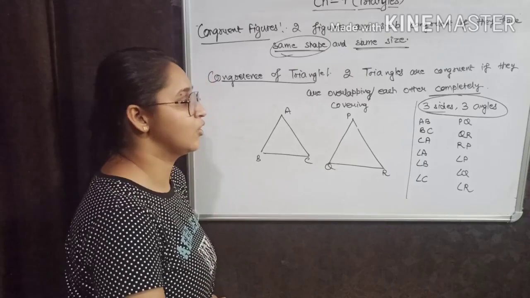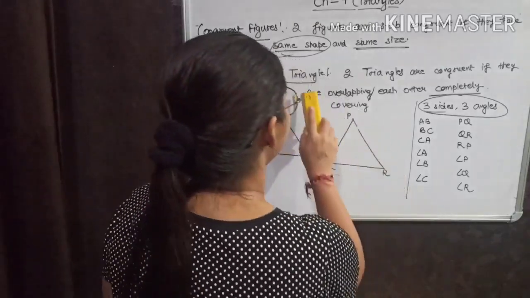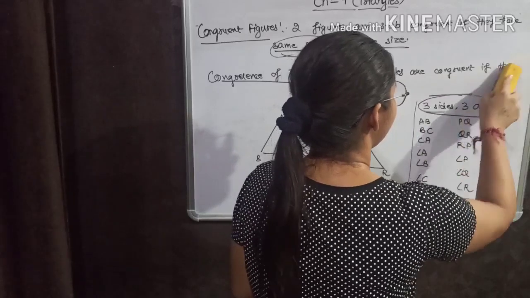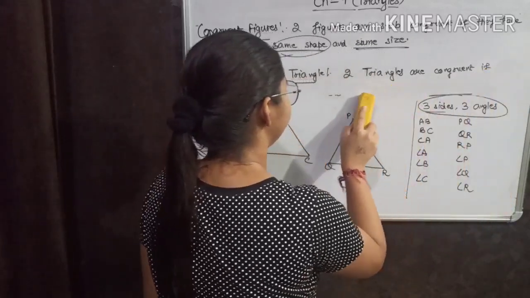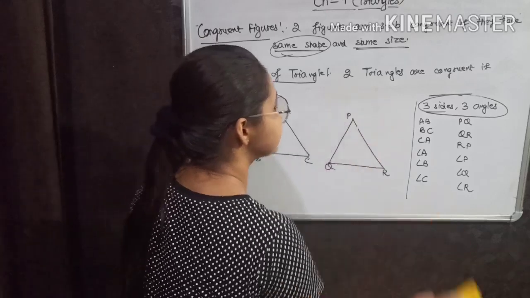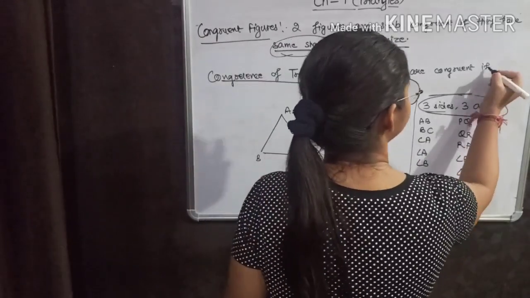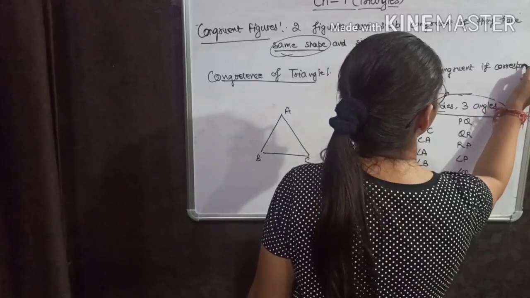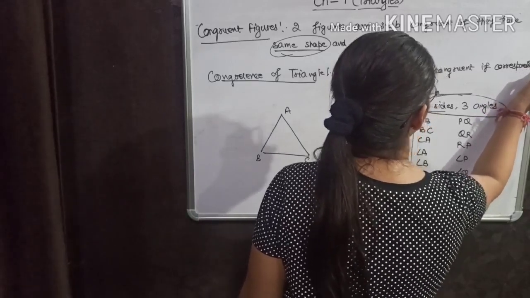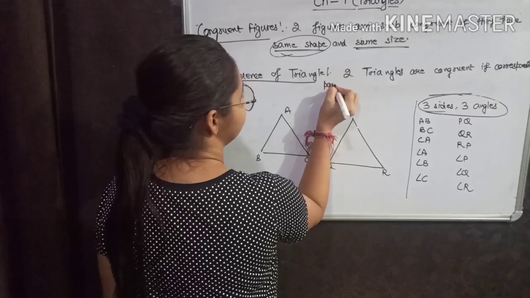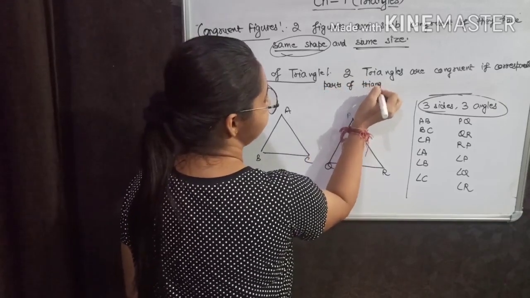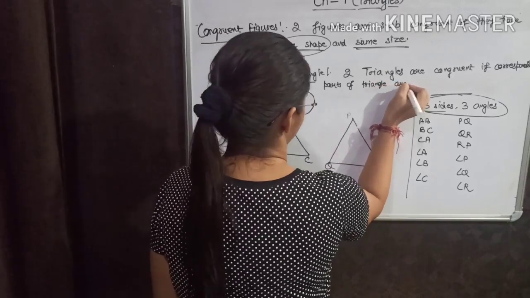Two triangles are congruent if corresponding parts of triangle are equal.